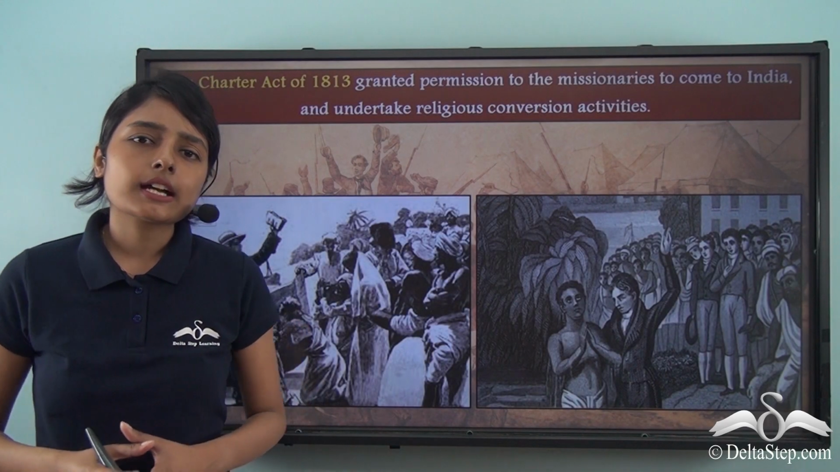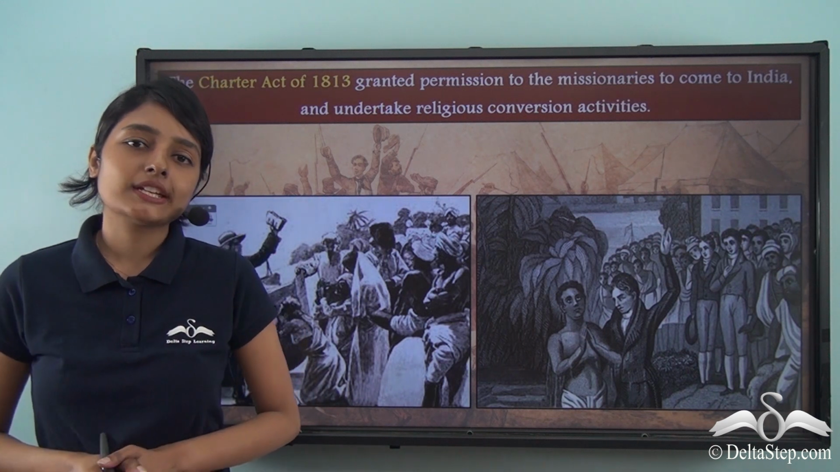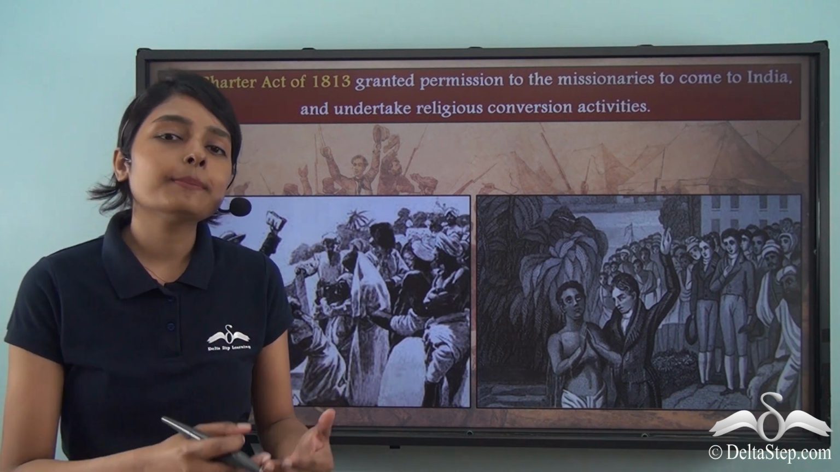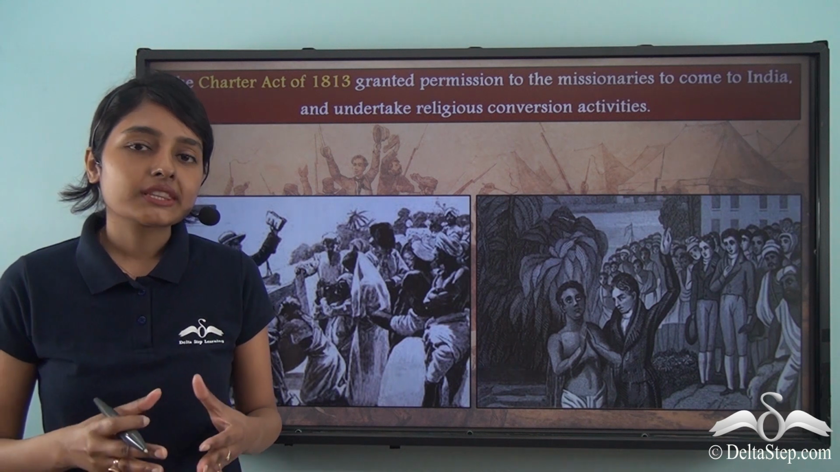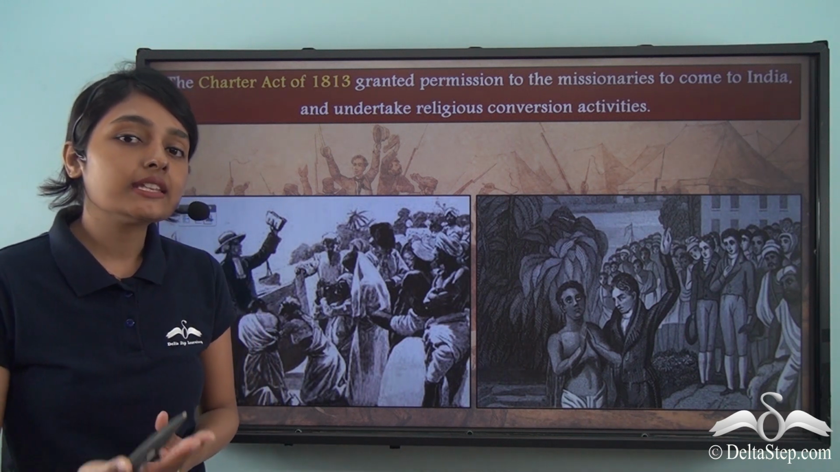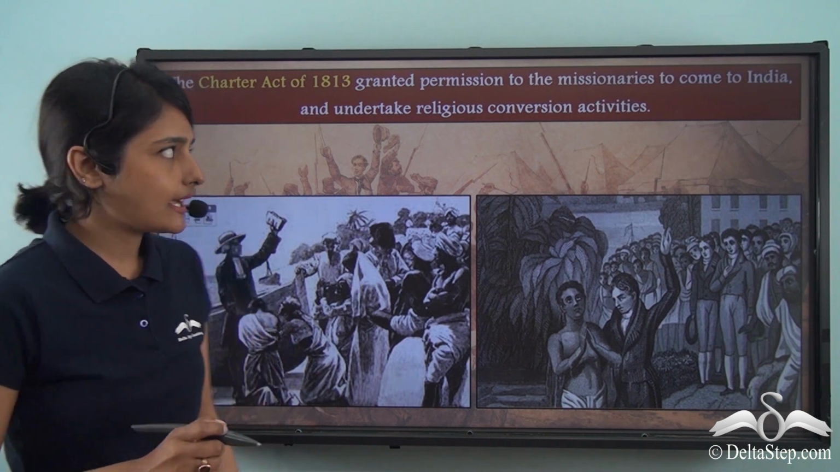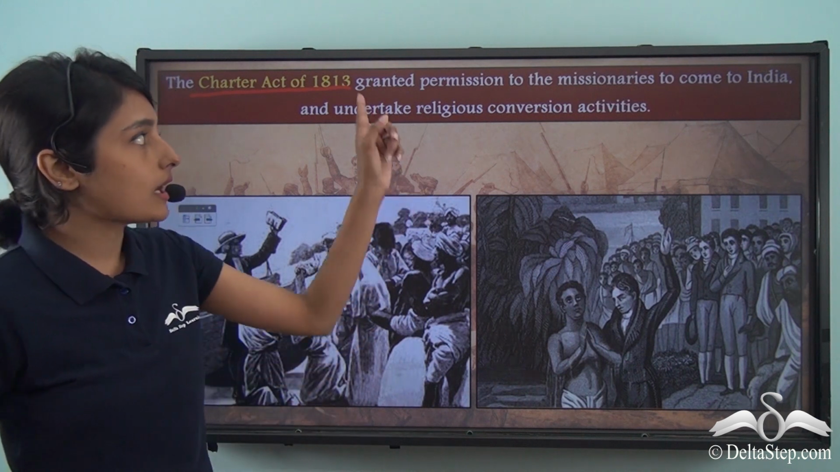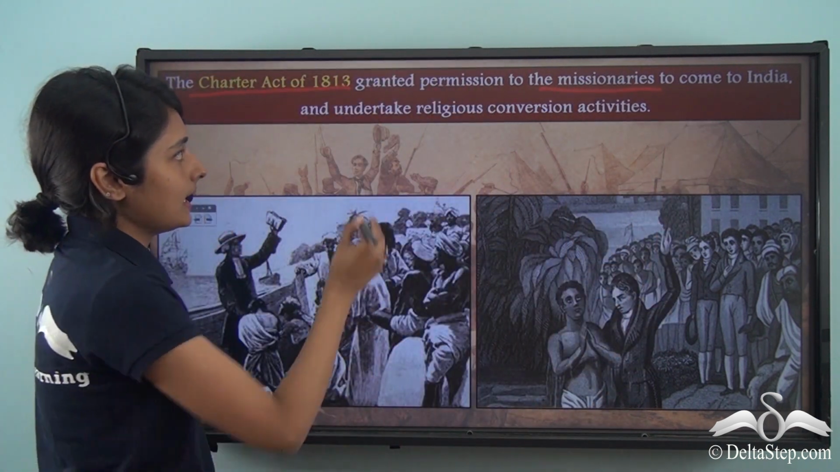The East India Company did not just want to gain power over the lands of the Indian subcontinent. Instead, they wanted to bring all the people under their control. How could they do so? For this, they wanted to convert the Indian masses to Christianity. And to this end, the Charter Act of 1813 now granted permission to the missionaries to come to India and